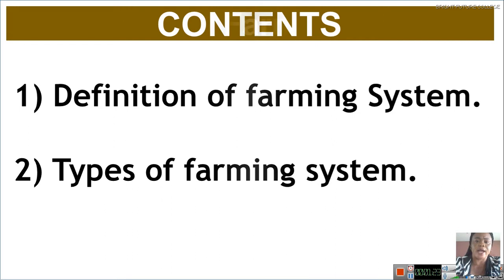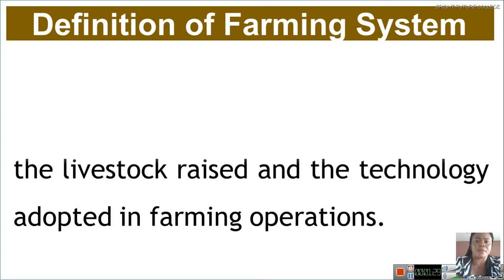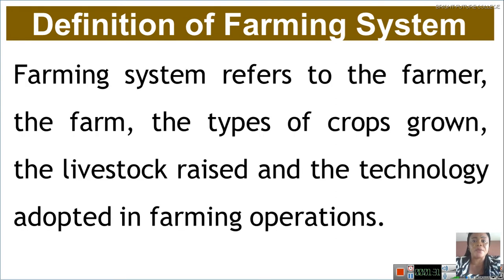First of all, let's look at what is farming system. Farming system refers to the farmer, the farm, the types of crops grown, the livestock raised, and technology adopted in farming operations.